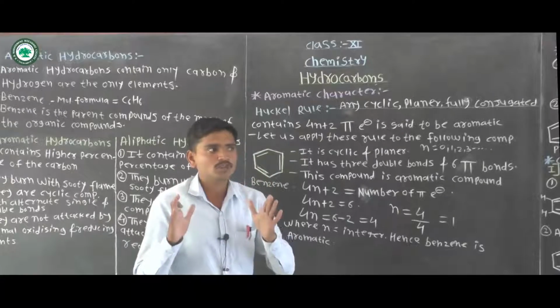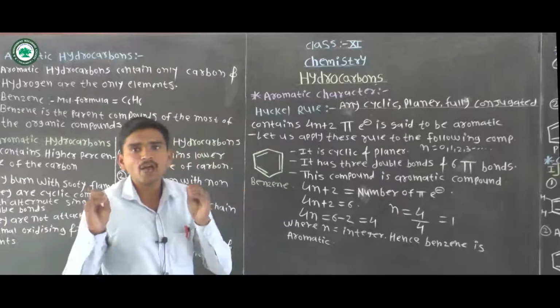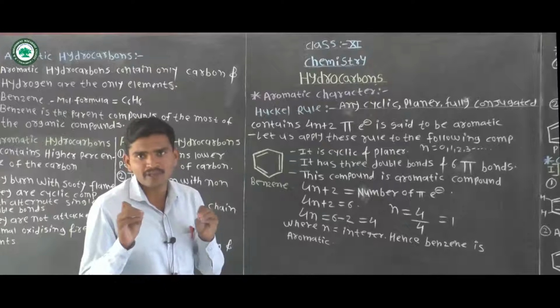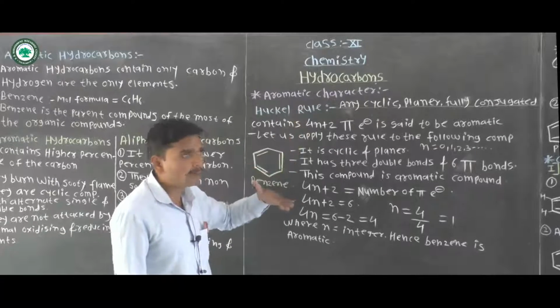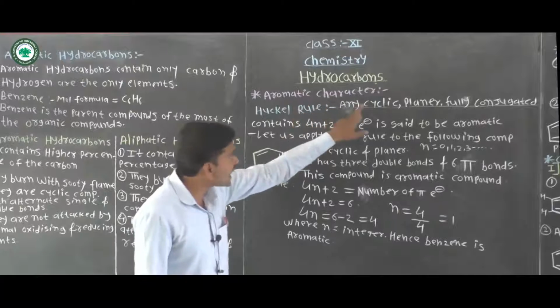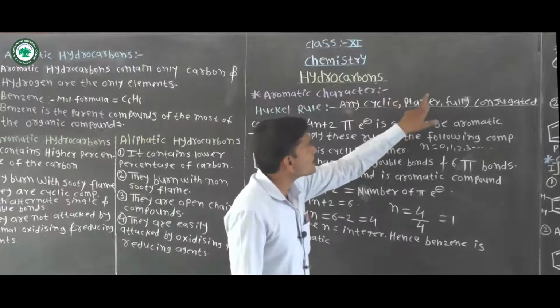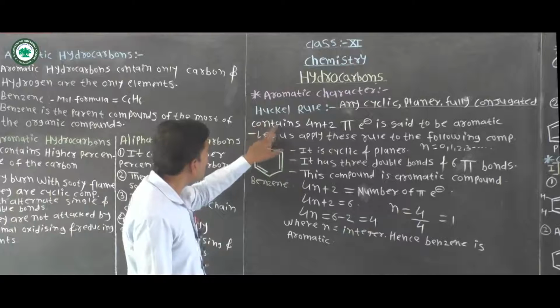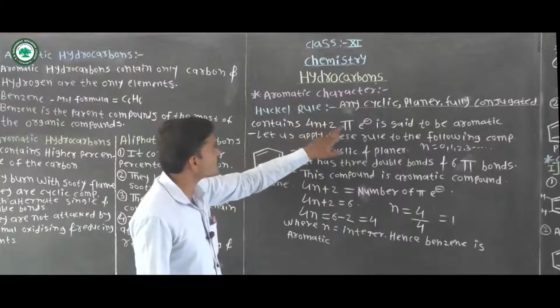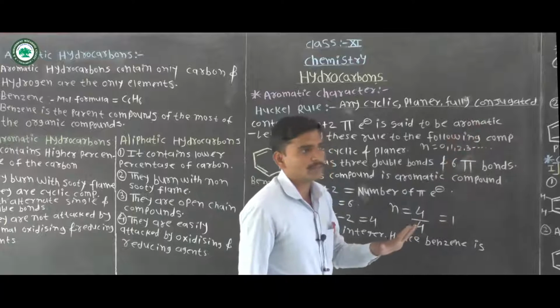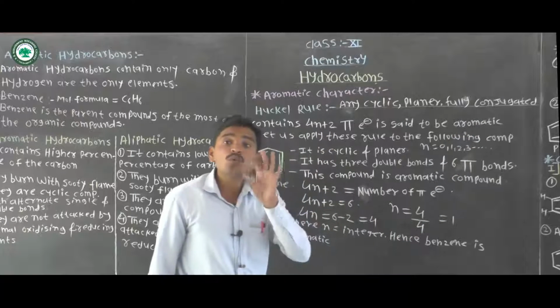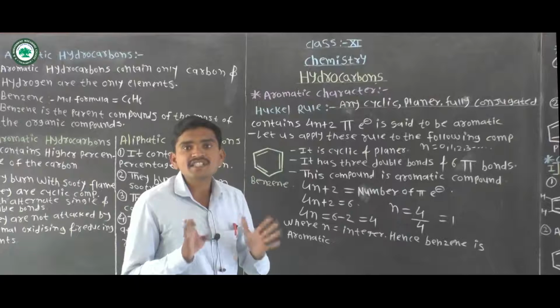A compound is said to be aromatic if it is cyclic, planar, fully conjugated, and contains 4n plus 2 pi electrons. Which compounds do we see as aromatic?